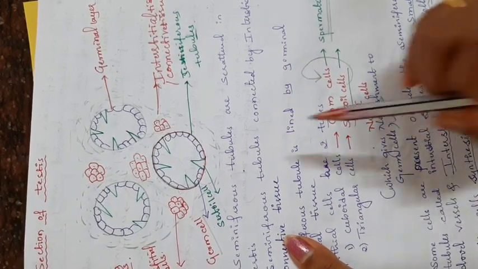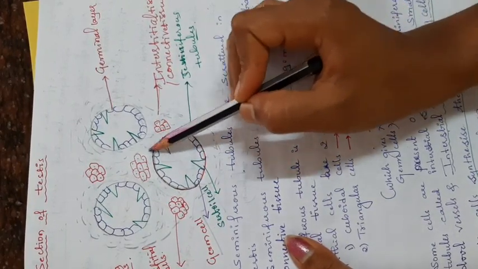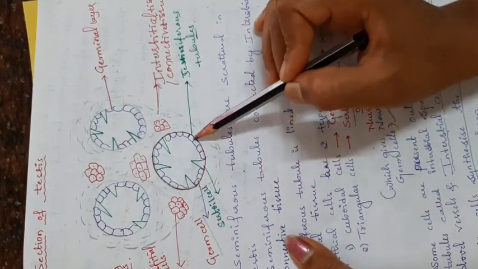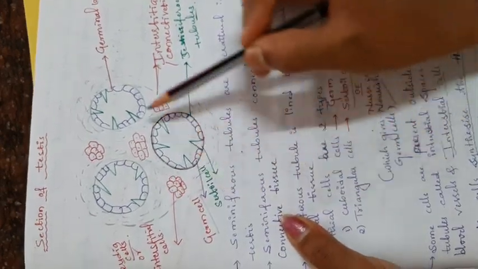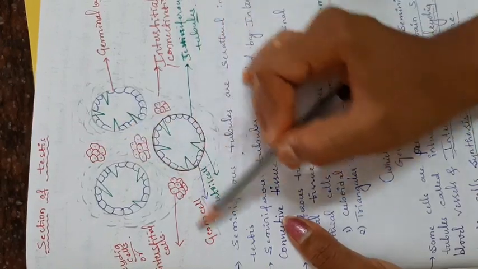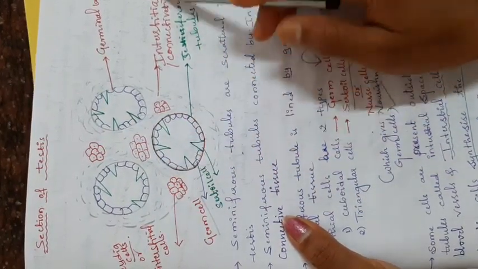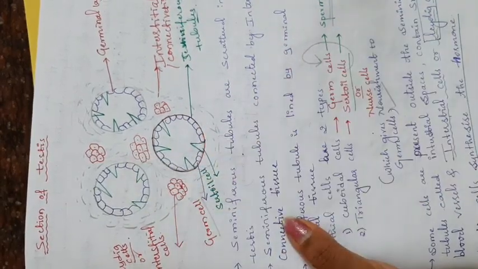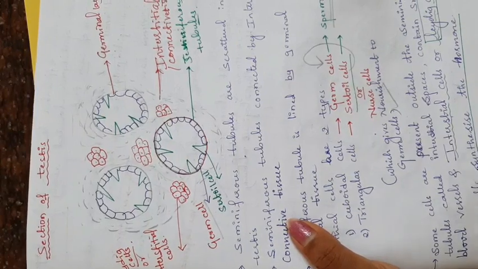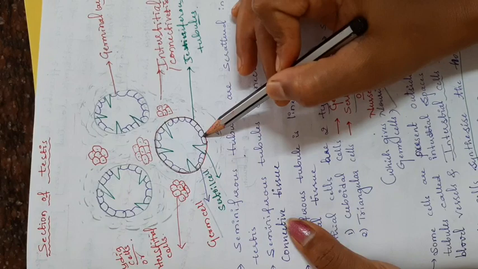Okay. Here, now I am going to draw this part of the testis only. I am not going to draw any interstitial tissue or any connective tissue. Here you can see the Leydig cells. Okay. A group of cells are present in the interstitial cells. Those are called interstitial cells or the Leydig cells. Okay. Just remember, I am going to draw this part of the seminiferous tubule.